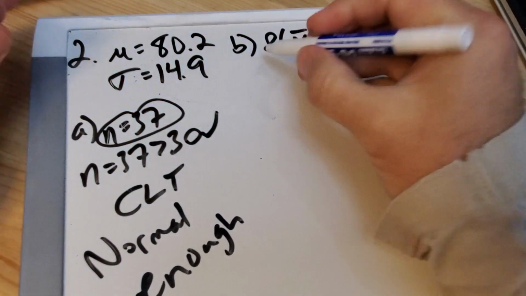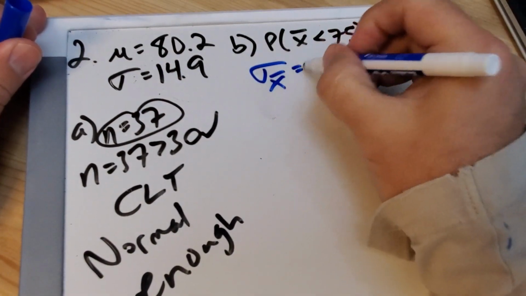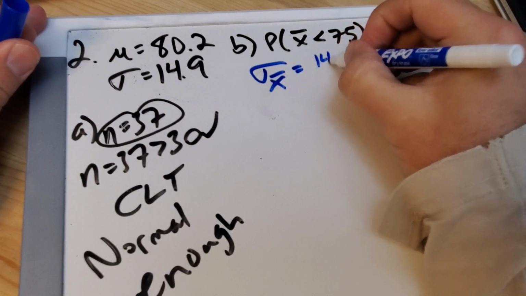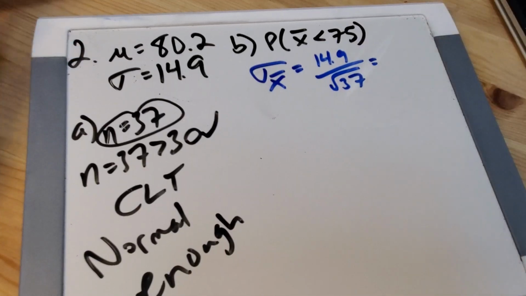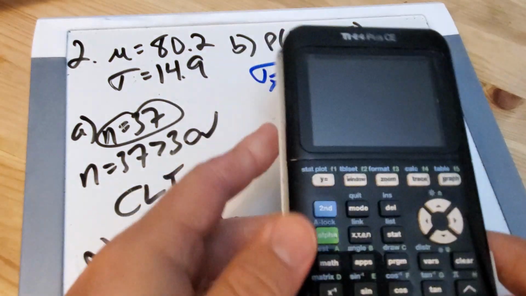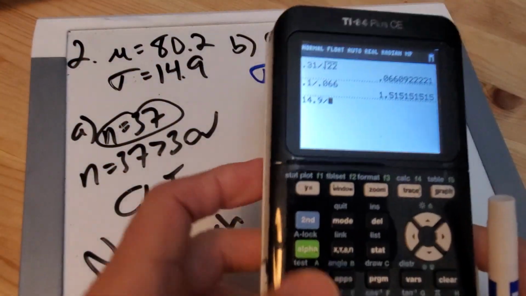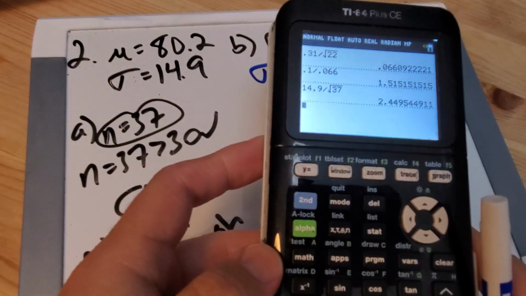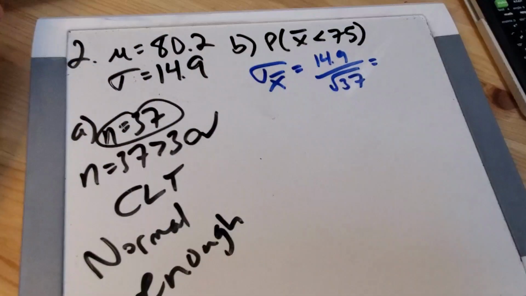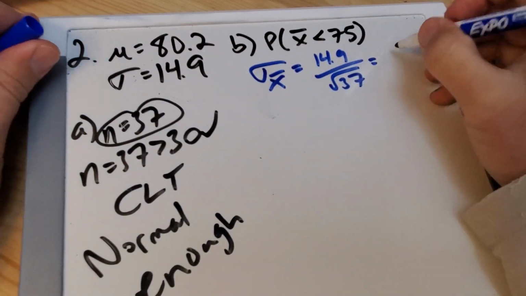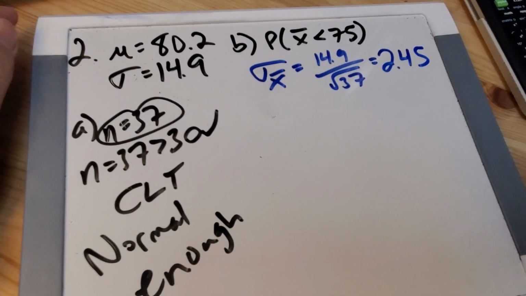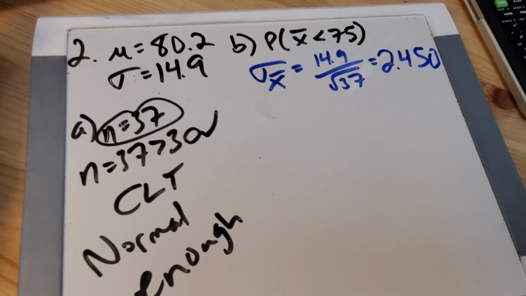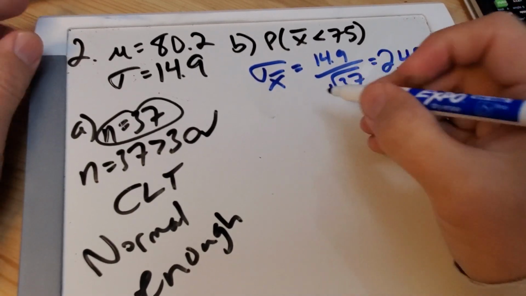I need to change my standard deviation. Look at that. That's a huge change. It used to be 14.9. If I divide by the square root of 37, what do you think that's going to be, Jeff? I don't know. 2.5. 14.9 divided by the square root of 37. 2.4 something. 2.45. Okay. That averages out. 2.4495. Yep, 2.450. All right. Remember, you got to go at least 3 places.